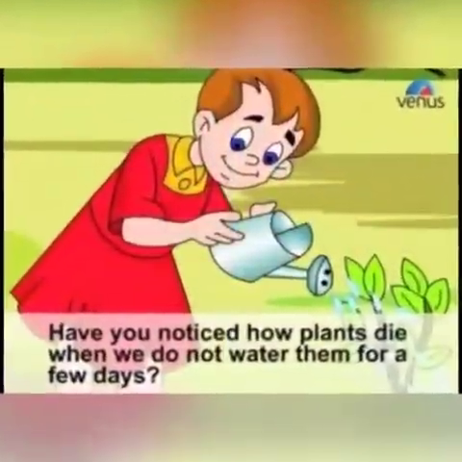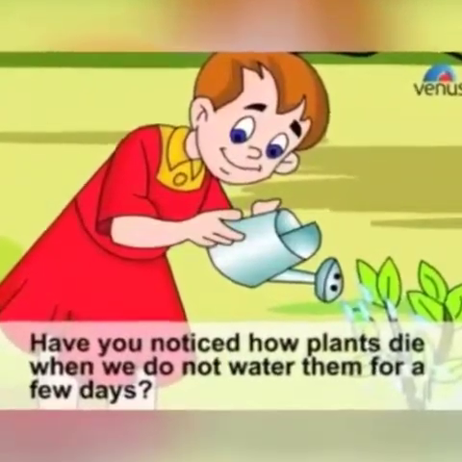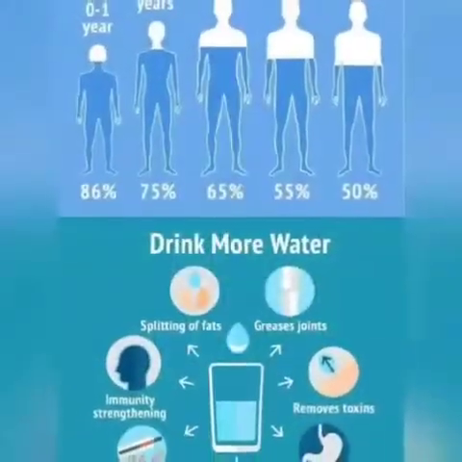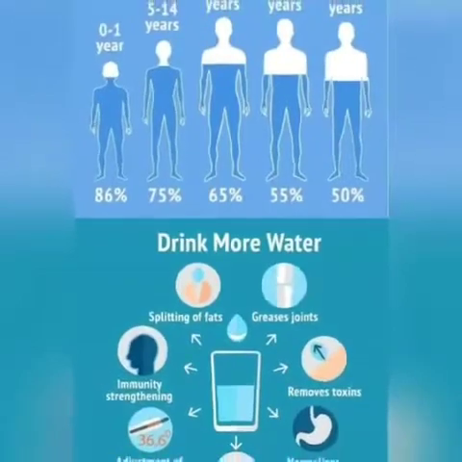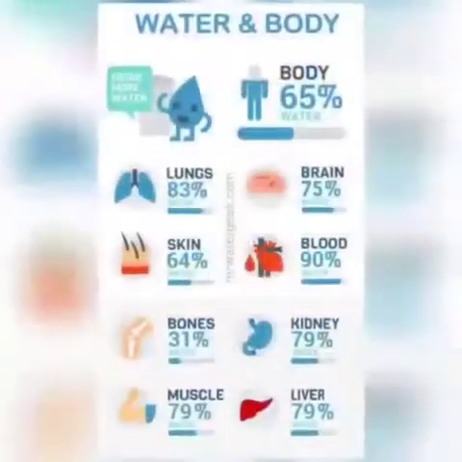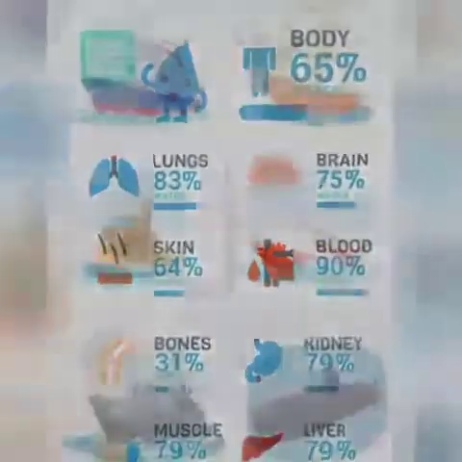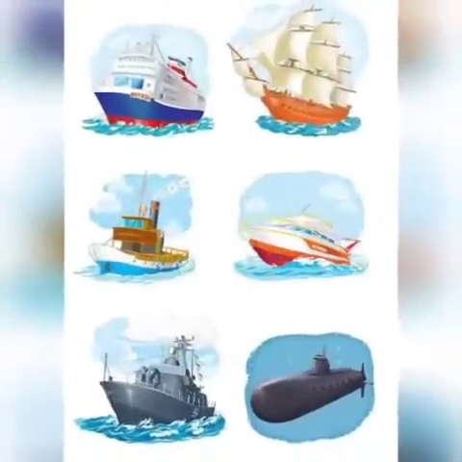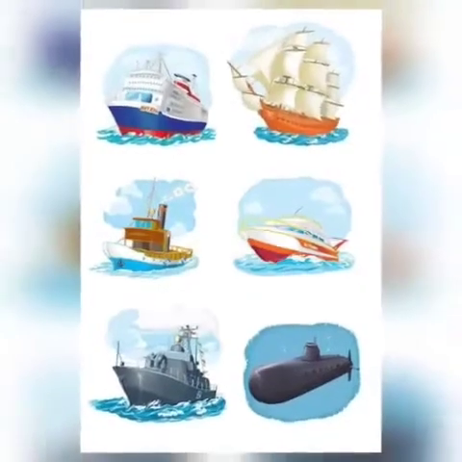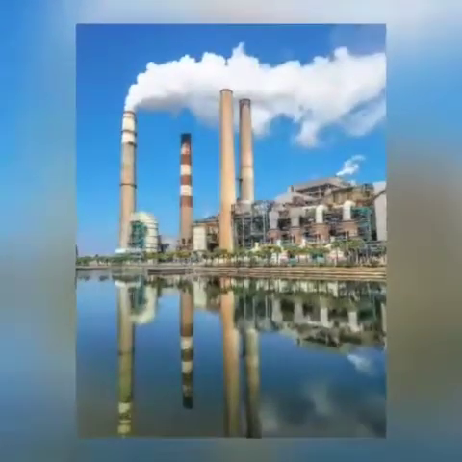It is needed by all plants and animals. Plants require water for growth. It helps us to digest food. It helps to carry food to different parts of the body. It helps to remove waste materials from body. It is also used as a means of transport. It is used in factories to make different things.